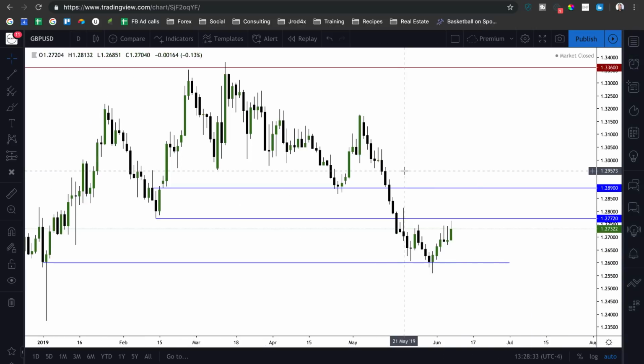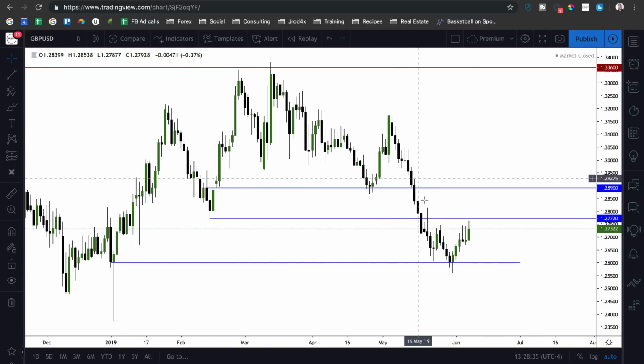All right, so if we look at British pound, we have since come all the way down, cleared out the liquidity below the bodies of these candles, and we have since started trading higher. So overall, we're still kind of in a relatively sideways market. But for the upside going into this week, I'm going to be looking for 1.28 big figure,